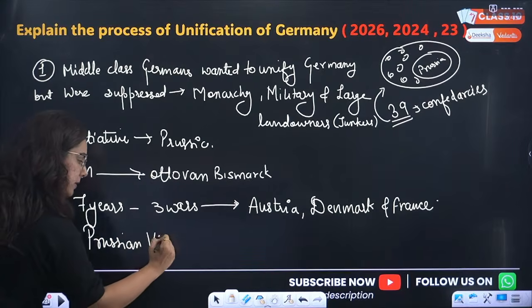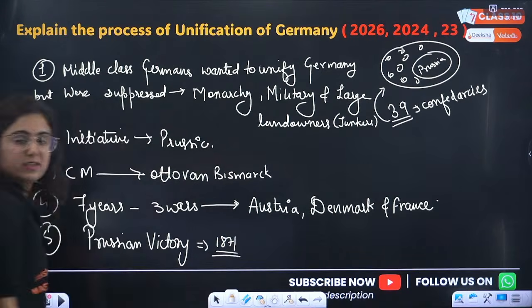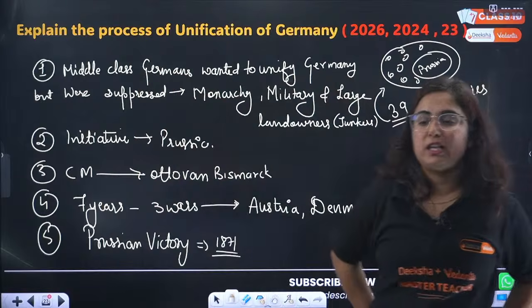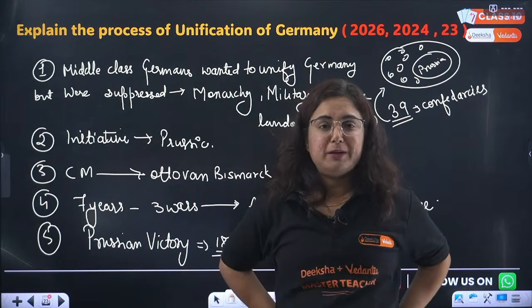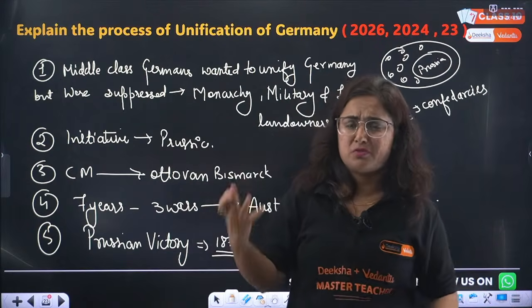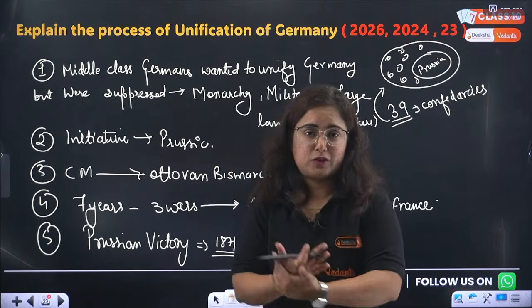Prussian victory. It was in the year 1871 at the Hall of Versailles when everyone met, and finally Germany was proclaimed as a united nation. Later they formed a very good banking system, transport, communication, and currency system, so that it became a model for the rest of Europe.